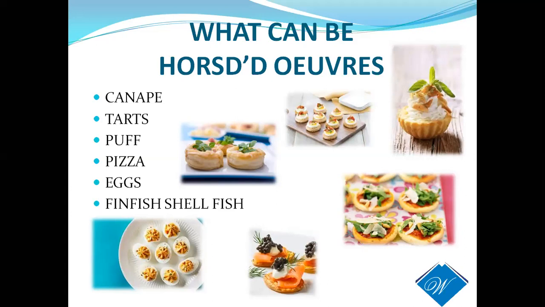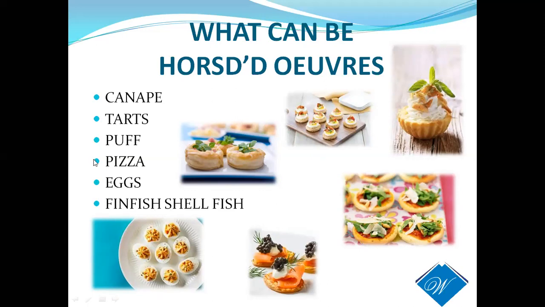Okay, the first thing is a canapé. A canapé is a small tidbit, a small slice of bread, in a fancy shape and garnished. Okay, you can see here canapés, small tidbits. Here you can see a small tidbit. At once you can have it in the mouth.